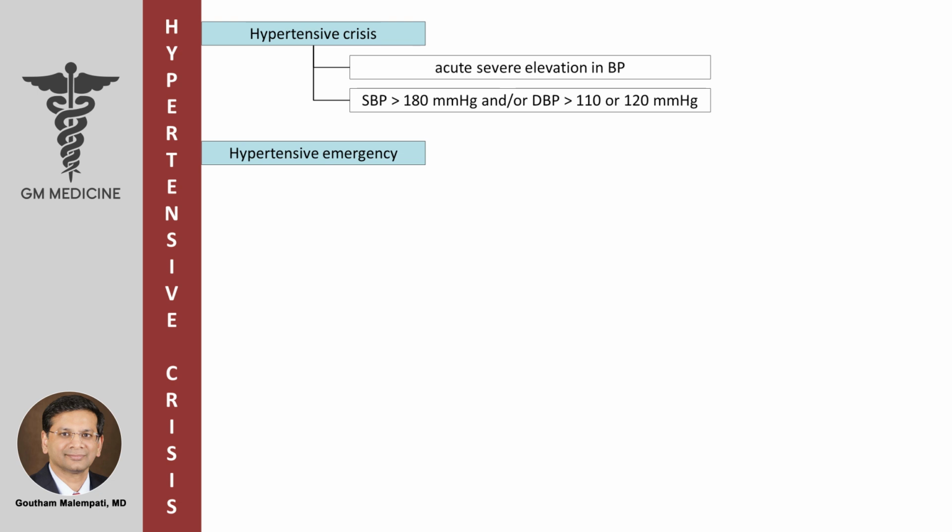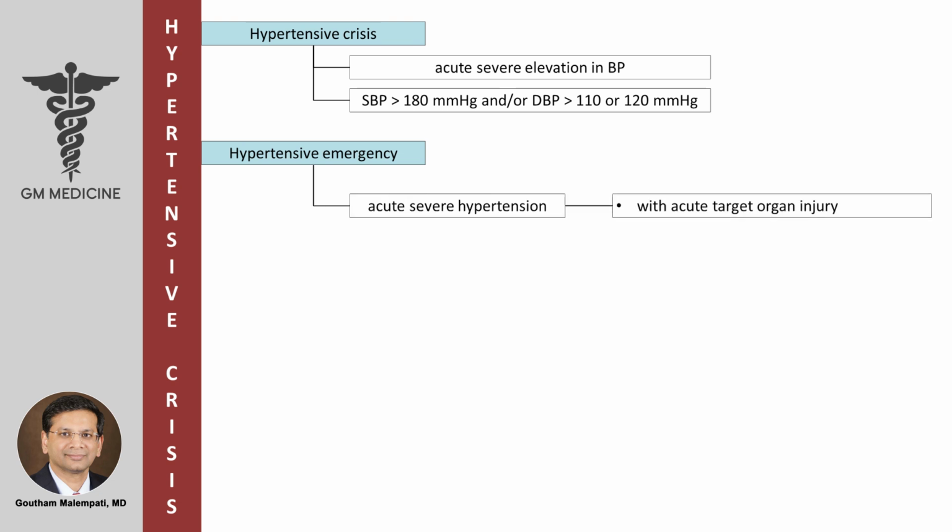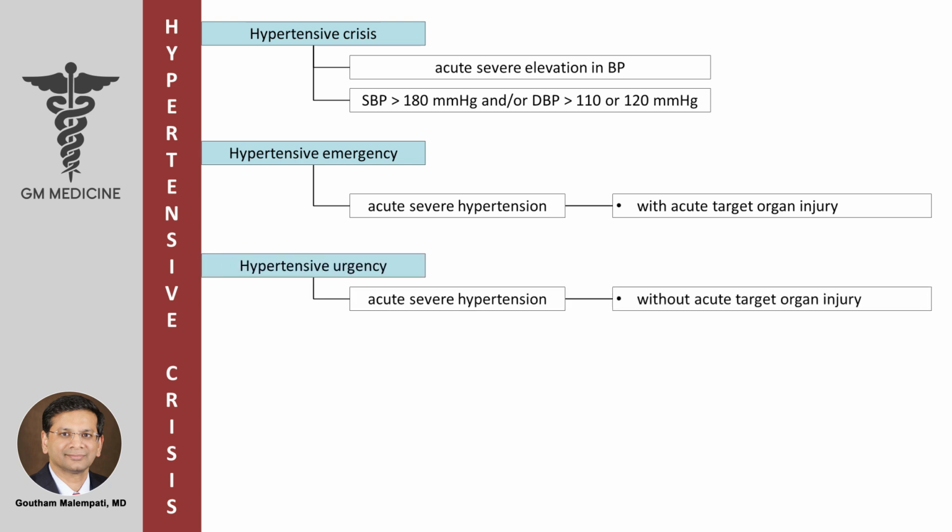Hypertensive emergency, which is a subset of hypertensive crisis, is defined as acute severe hypertension with acute target organ injury. Hypertensive urgency is defined as acute severe hypertension without acute target organ injury.